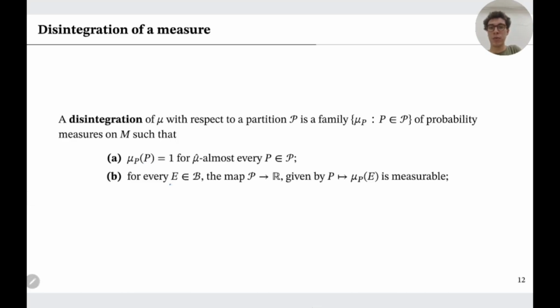Second, for every measurable set E, if we consider the map that takes each P to the measure mu P of the set E, this map is measurable. And finally, and the most important property, for every measurable set E, we can calculate its measure by disintegrating it. That is, we have an integral over all the parts of the partition, and we measure this set in each of these parts, and the integral is relative to the quotient measure.